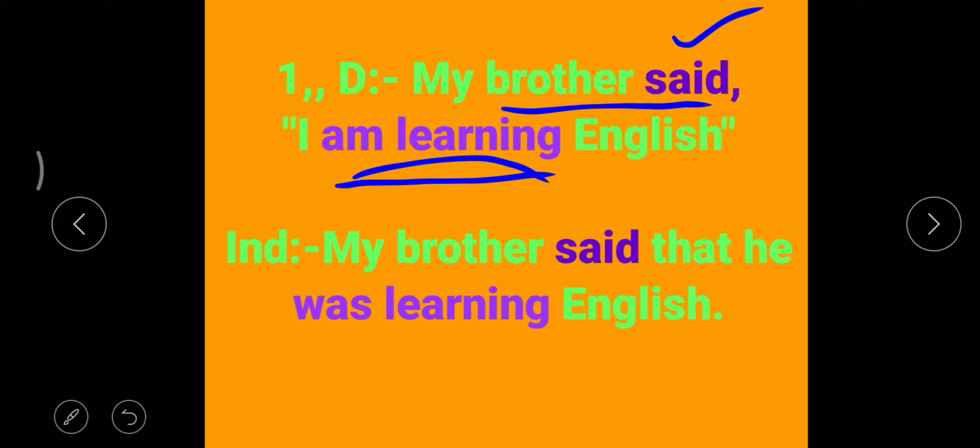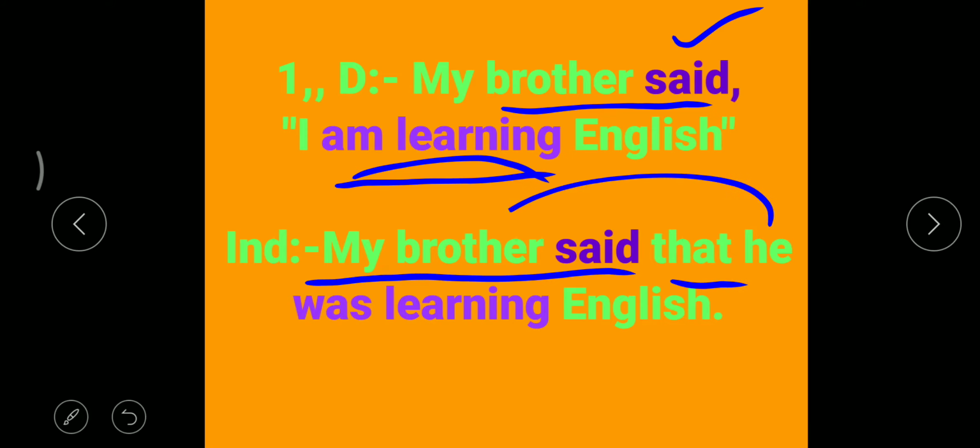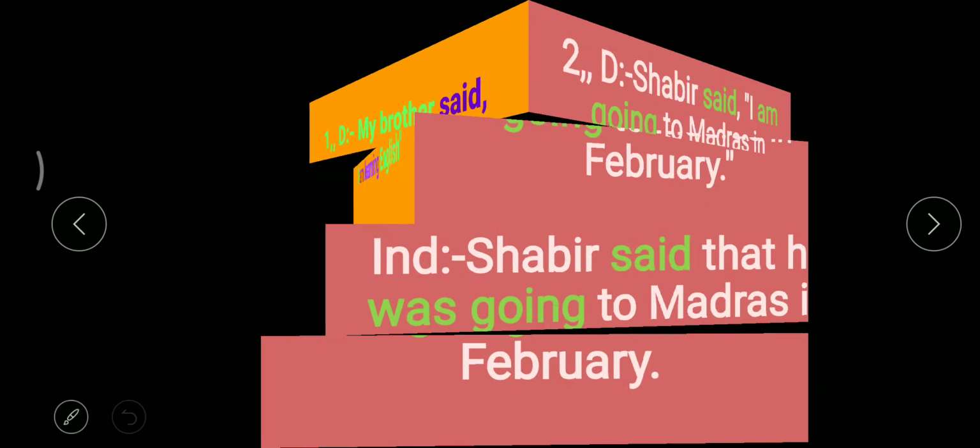Now इसको हम accordingly past continuous में change करेंगे. We will change it like this. My brother said that he stands for my brother, he, am learning के बजाय हम लिखेंगे was learning English. So we'll put it like this. My brother said that he was learning English. Okay, now let's move on to another example.